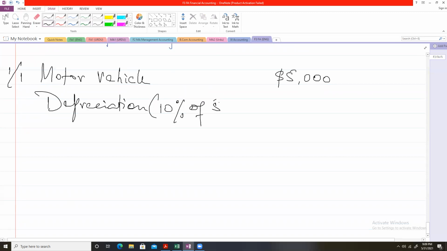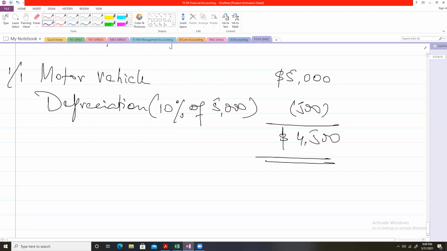10% of 5,000, let's suppose, and it will become, at the end of the year, 4,500. I have reduced the value of the motor vehicle by $500, and the reduced value at the end of the year, 31st December, the carrying amount, the carrying value of the motor vehicle will be $4,500. And during the year, a depreciation is charged amounting to $500.